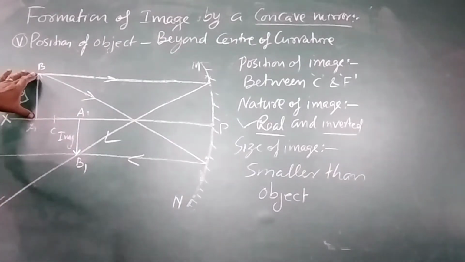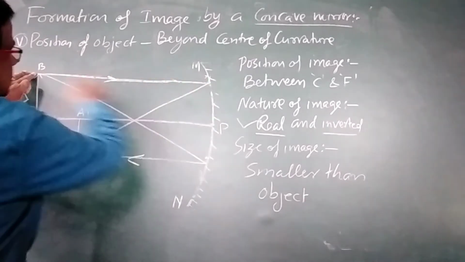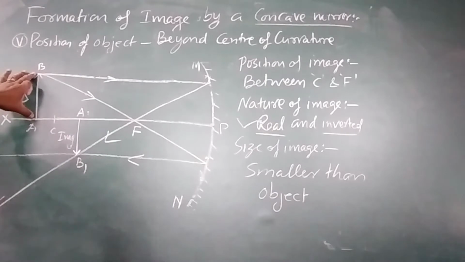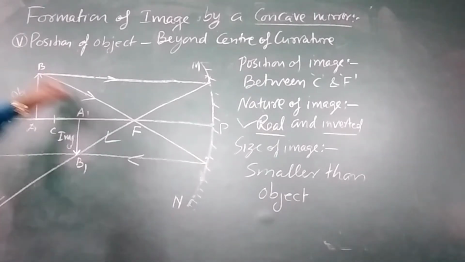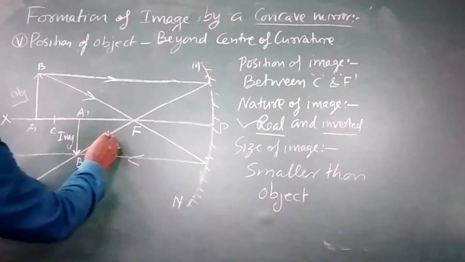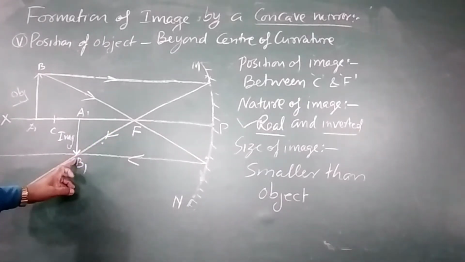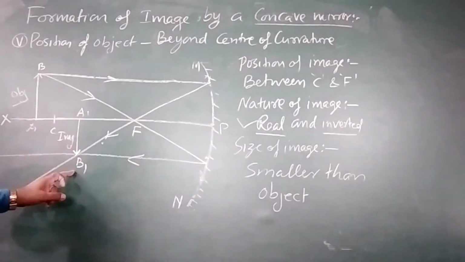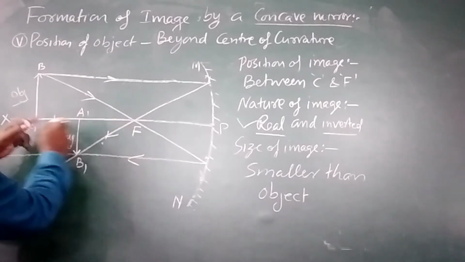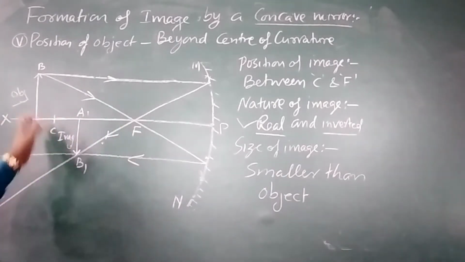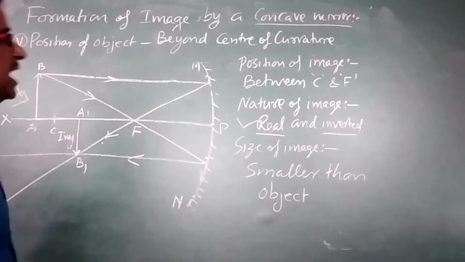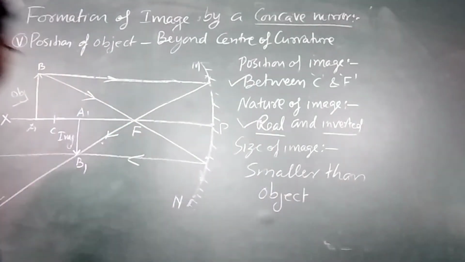This AB is the object. Similarly, we are considering a parallel light ray. It will pass through the focus of the concave mirror, and one is passing through the focus. It will become parallel to the principal axis, and it will meet at a point at B1. So the image is formed, A1, B1. You can see here the position is between F and C. If the object is placed beyond C, the image is formed between F and C. Here I have written F and C.